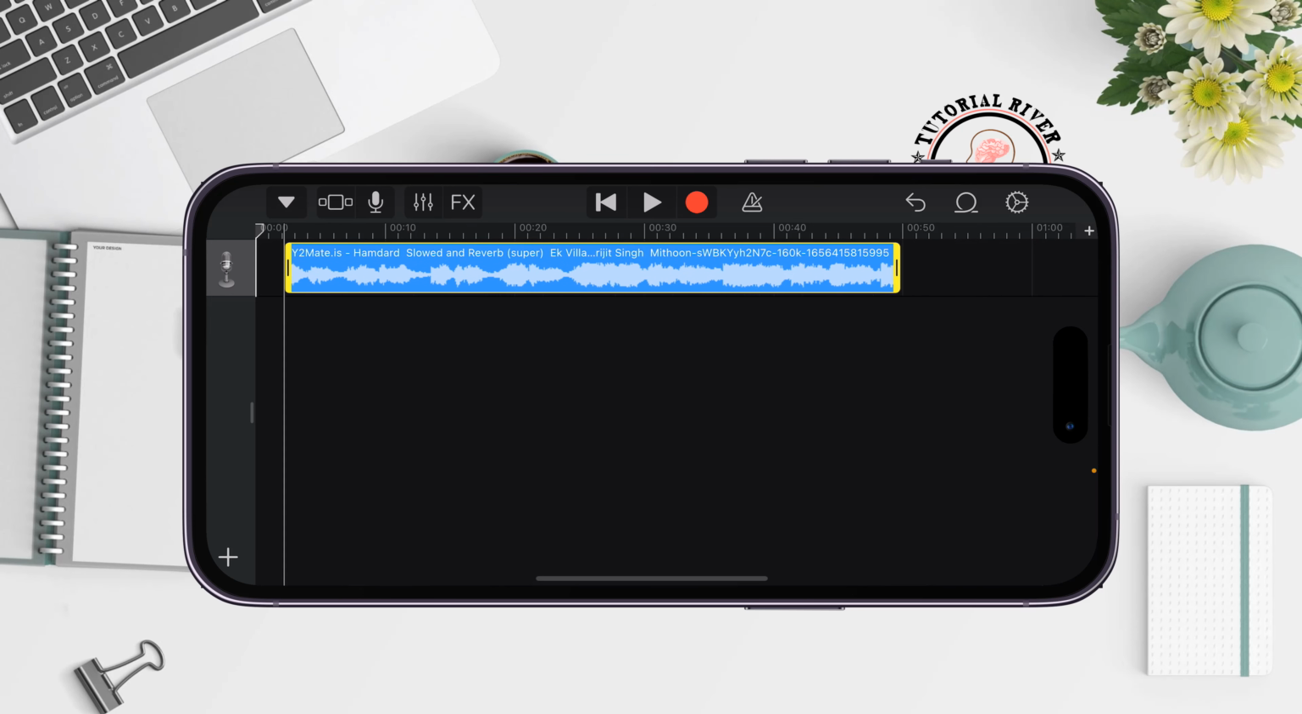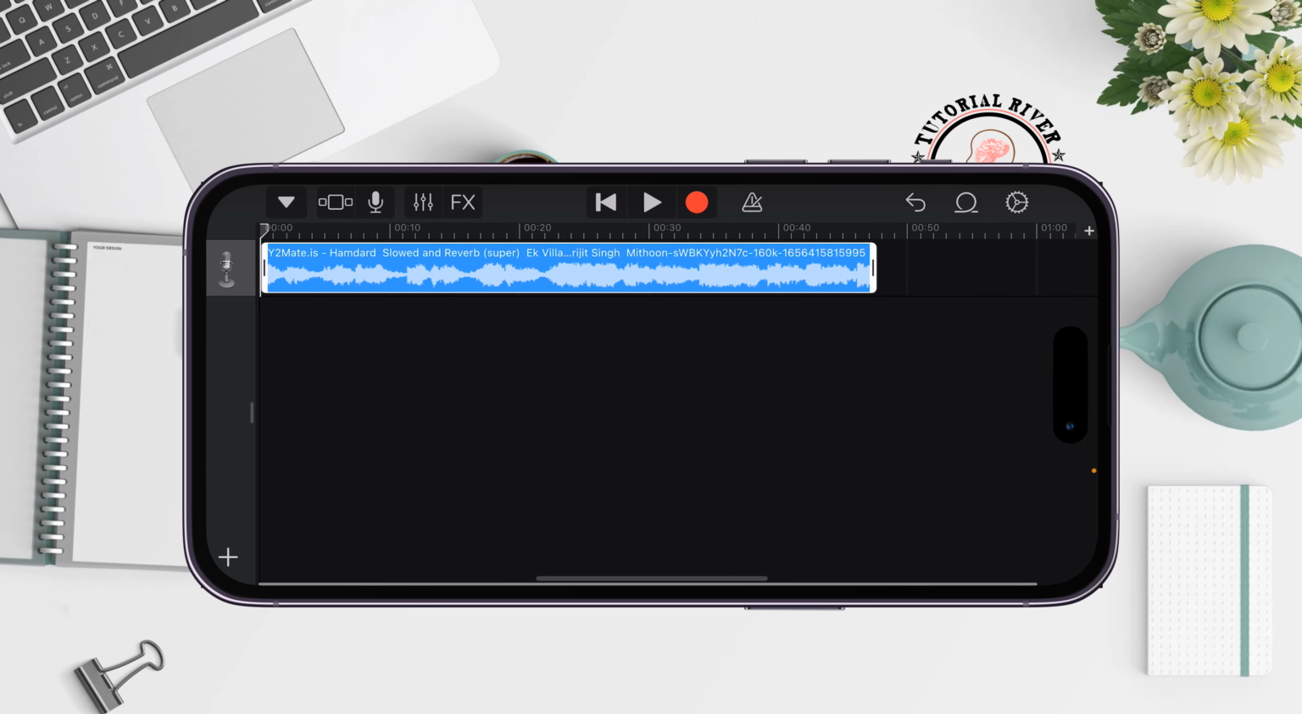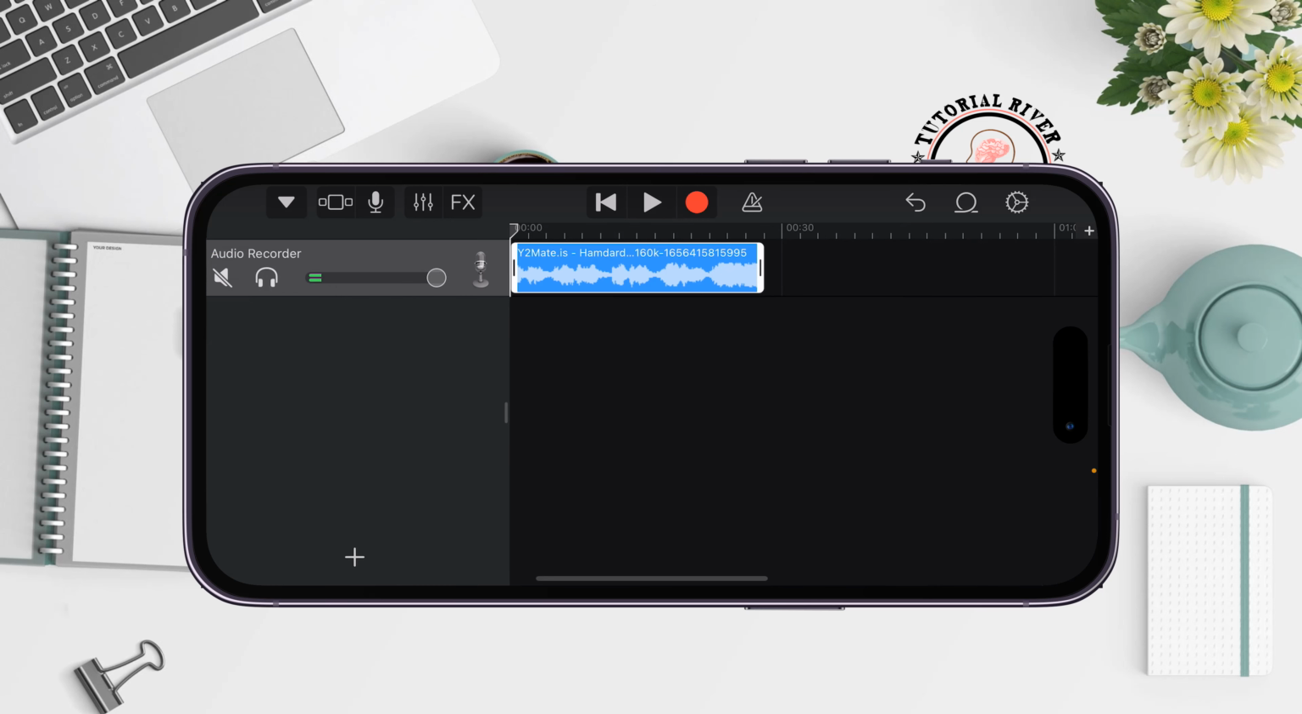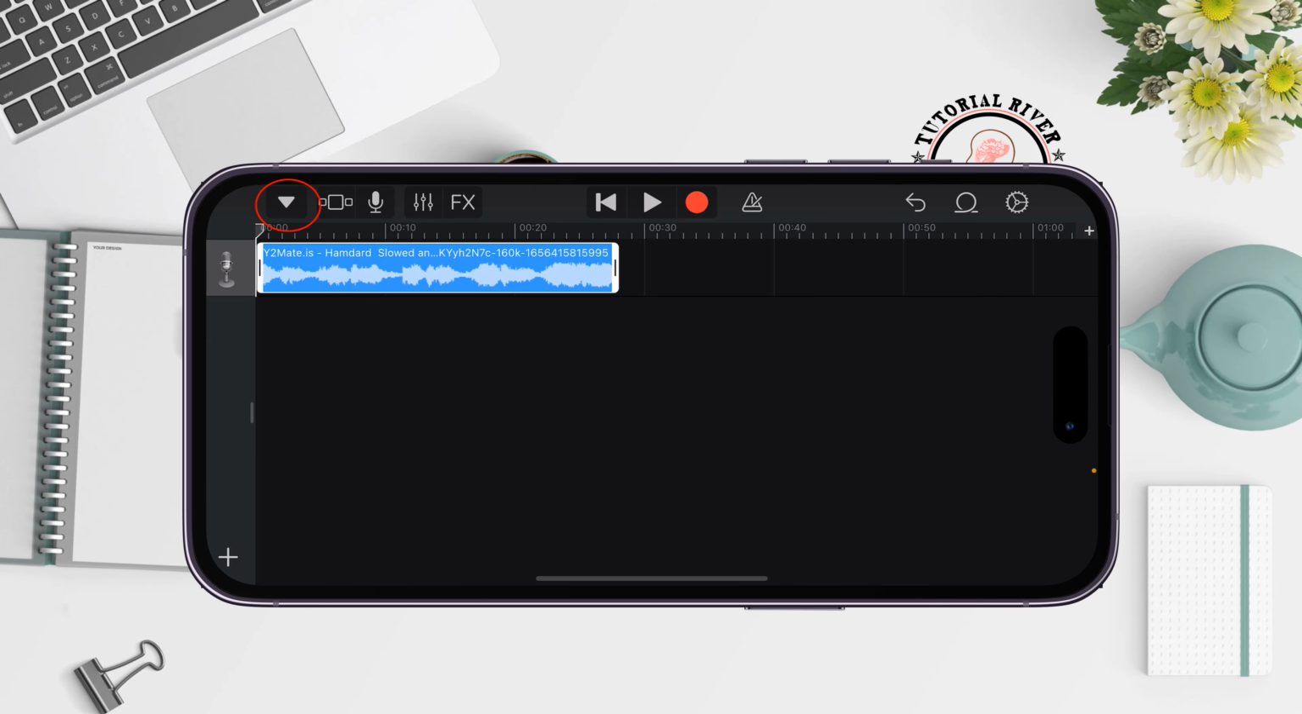Using this handle, you can adjust the song length. And then tap on this icon, and make sure the volume is 100. Tap on this icon. Tap on my songs.